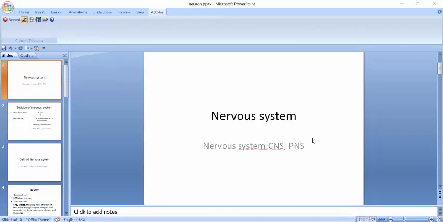Today we are going to discuss neuron structure, and it's really very important for us that before moving toward our topic we should have a brief introduction of the nervous system. We should at least know what the nervous system exactly is. So nervous system means network of nerves, as its name indicates, that nerves are present everywhere.